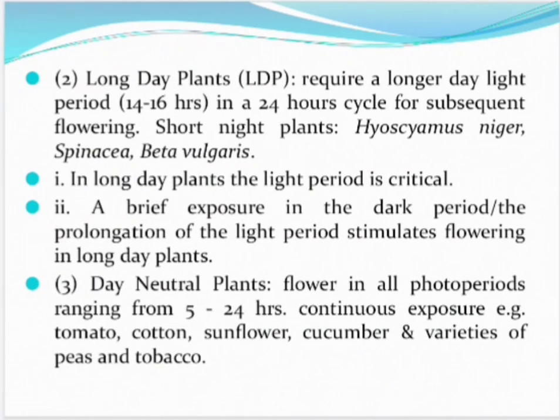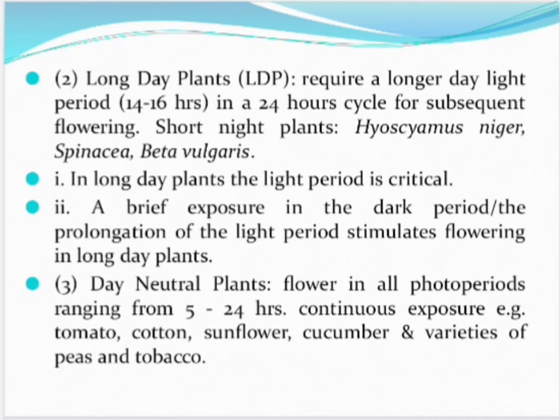Long day plants require a longer daylight period, usually 14 to 16 hours in a 24-hour cycle of a day for subsequent flowering. Some examples of these plants, which are also called as short night plants, are Hyoscyamus niger or henbane, Spinacia or spinach, Beta vulgaris or sugar beet.